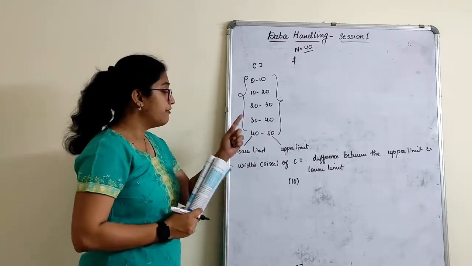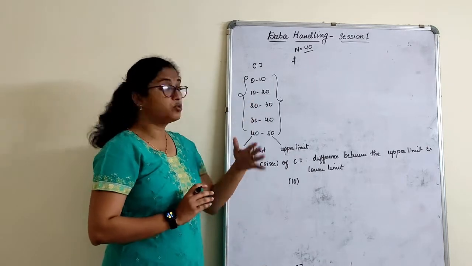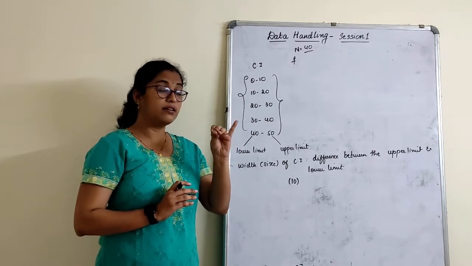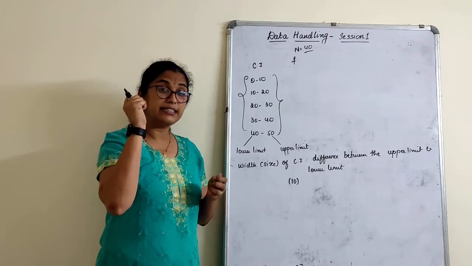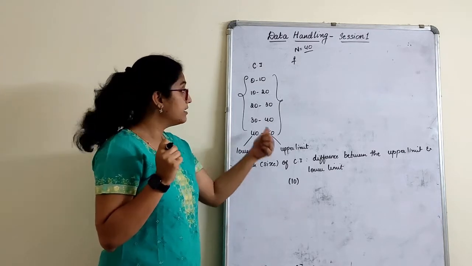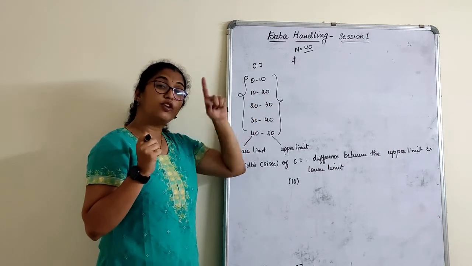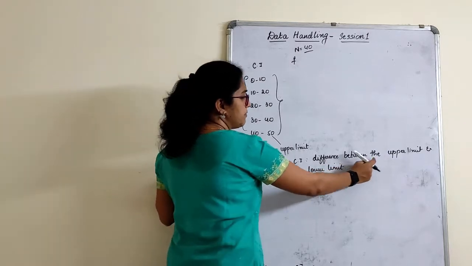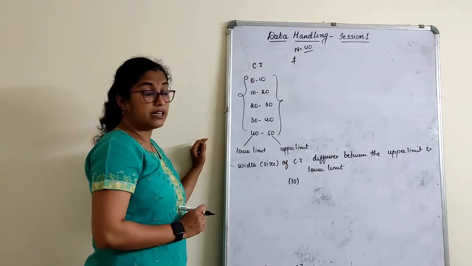Just to tell you, we can also count it. See children, 0 to 10. Okay, 10 to 20 if I take, start from 10: 10, 11, 12, 13, 14, 15, 16, 17, 18, 19, 20. I'm getting 11, but here we got 10, right? 11 because this 20 is repeated here. So we always consider one less. Otherwise, simple: the difference between the upper and lower limit is nothing but the size of the class interval.